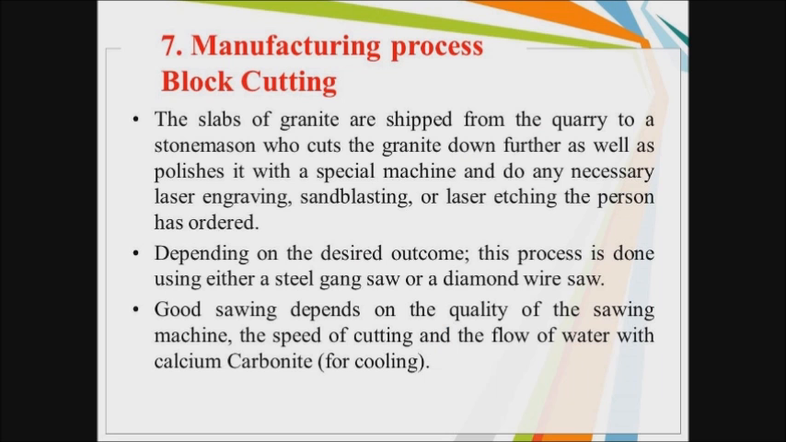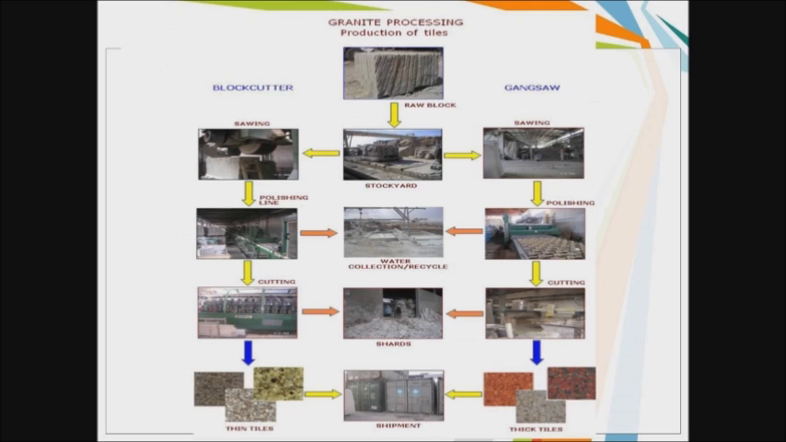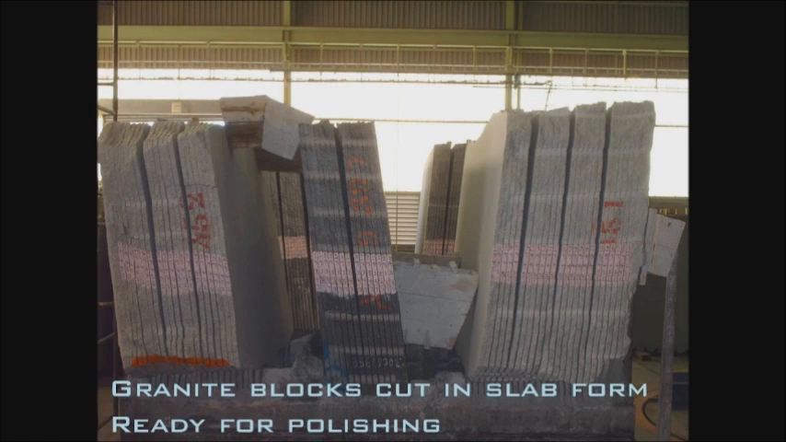Block cutting. The slabs of granite are shipped from the quarry to a stonemason who cuts the granite down further as well as polishes it with a special machine and does any necessary laser engraving, sandblasting, or laser etching the person has ordered. Depending on the desired outcome, this process is done using either a steel gang saw or a diamond wire saw. Good sawing depends on the quality of the sawing machine, the speed of cutting and the flow of water with calcium carbonate for cooling. Granite processing, production of tiles. Granite blocks cut in slab form, ready for polishing.